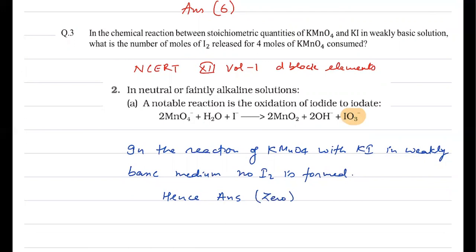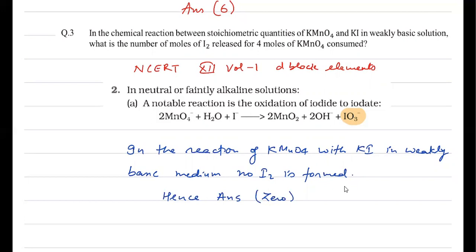Or else you can simply solve it by balancing of redox reaction, where you form I2 from I minus, and then simply balance the equation and you will get your desired answer. So that can also be an answer. If you have gone with the balancing of redox reaction, then you go with that answer. Otherwise, if you have gone with the inorganic case, you will go with this answer. So whatever answer you have marked, you can challenge the other answer as per your need. I've given you sufficient support for the version.